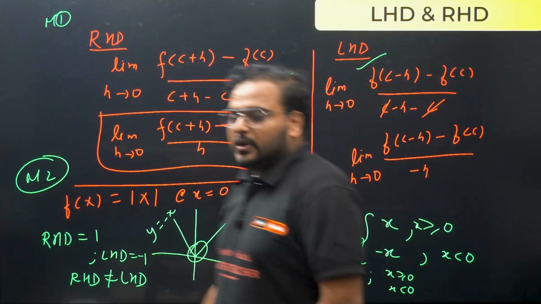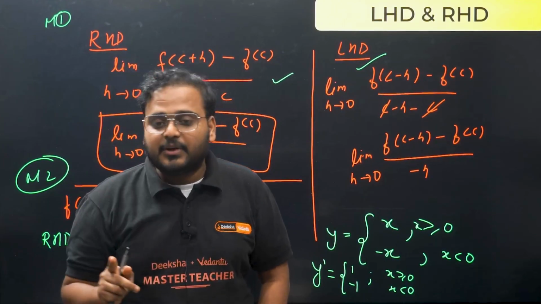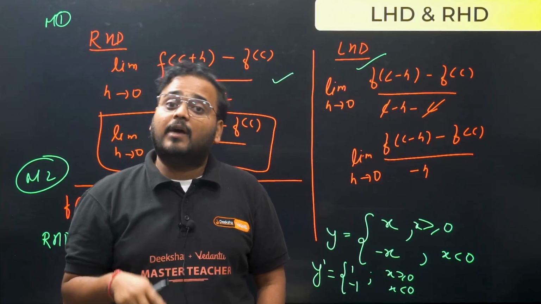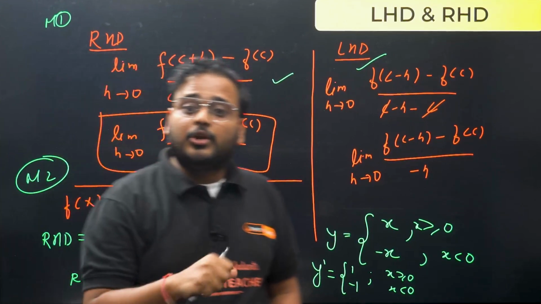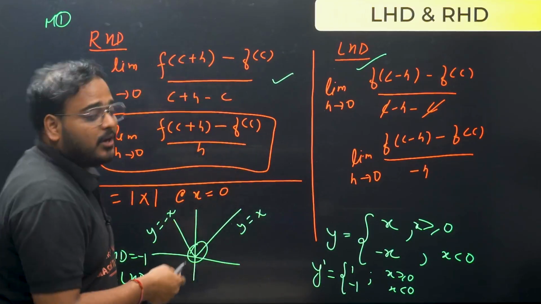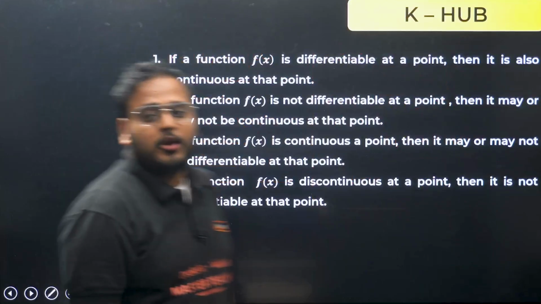Okay, so LHD and RHD should be clear now. Very important here, very important. I've seen a question where they give you 2 variables, and to make equations you have to use one's continuity and one's differentiability. So in that you need to know this concept. You can use either of the approaches, but you have to know the concept of LHD and RHD. Alright, let's move on. Next in the knowledge hub.